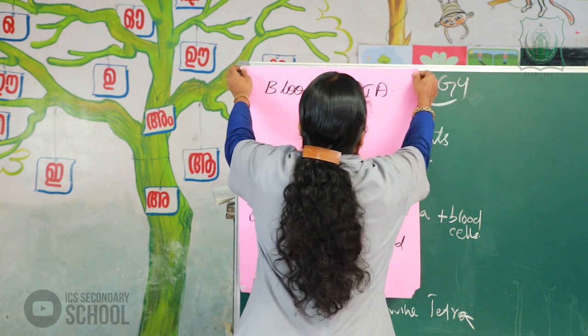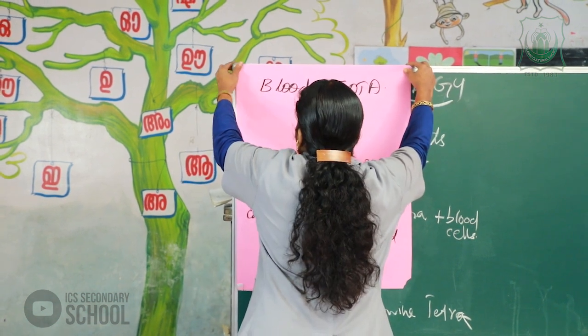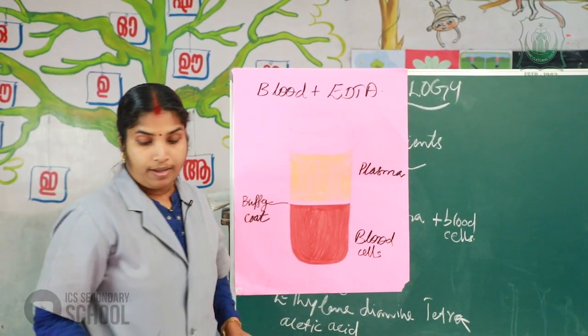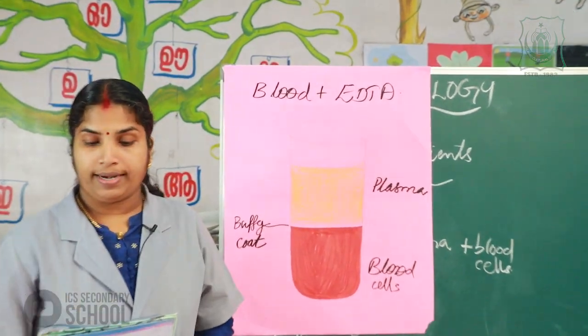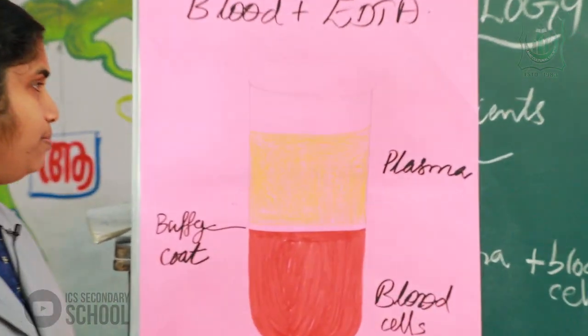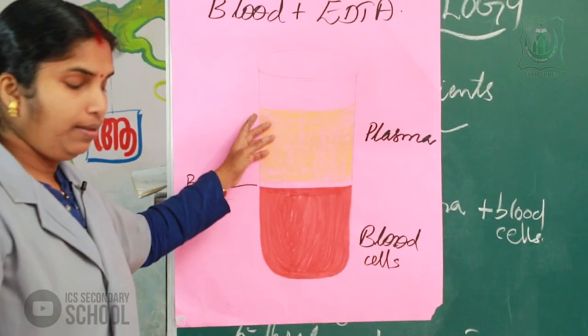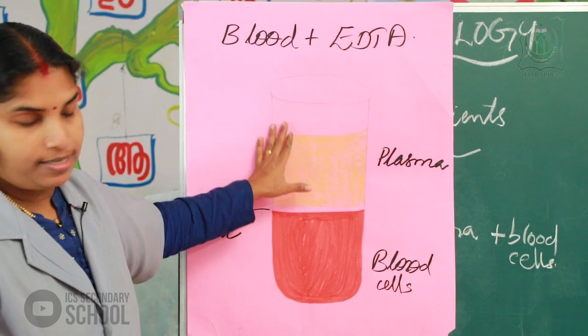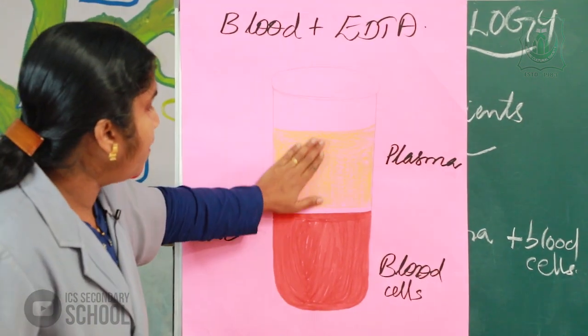The test tube contains blood; wait for some time. We get this type of test tube.